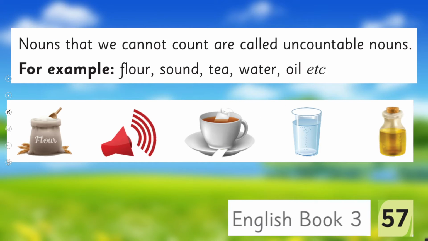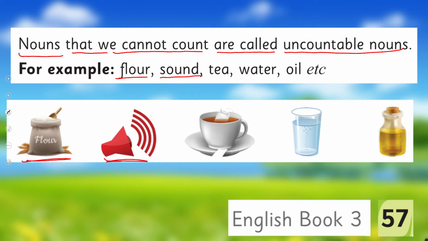The next is nouns that we cannot count are called uncountable nouns. For example, flower, that's here. Can we count it? No. Sound, can we count it? No. Tea, can we count it? No. Water, oil. So these are all examples of uncountable nouns, right? Are you clear with the concept?